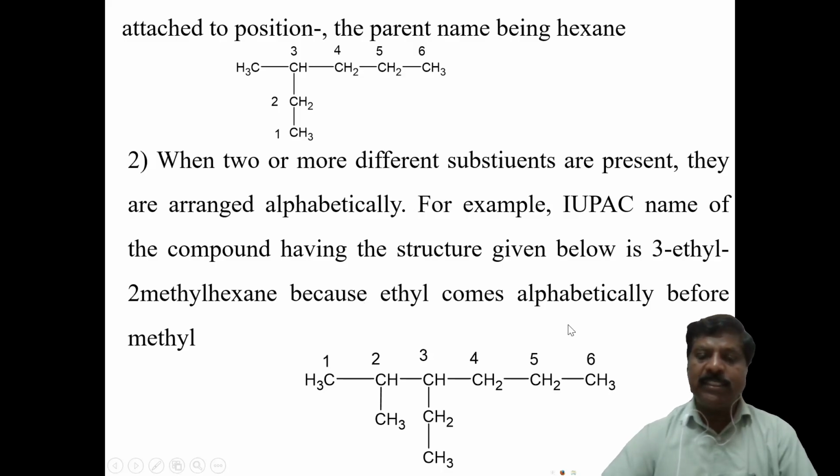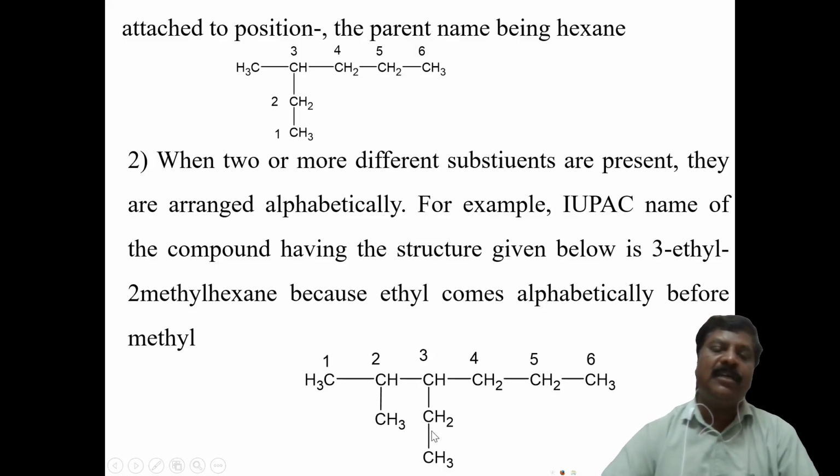Suppose consider this compound here, and numbering should take place from here. 1, 2, 3, 4, 5, 6 will be there. Then what is the name of this compound? Here a methyl will be there, one carbon atom. At the third carbon atom, an ethyl group is there.